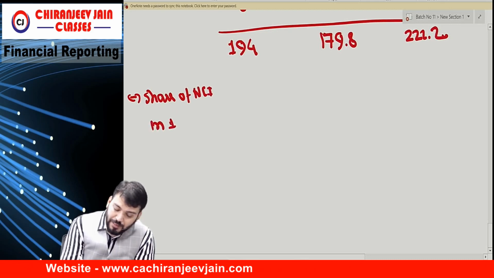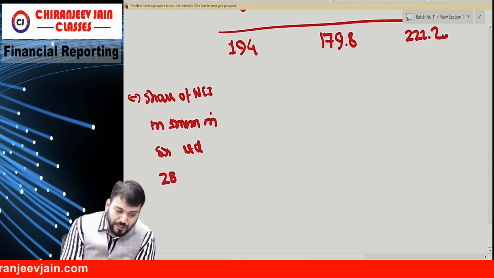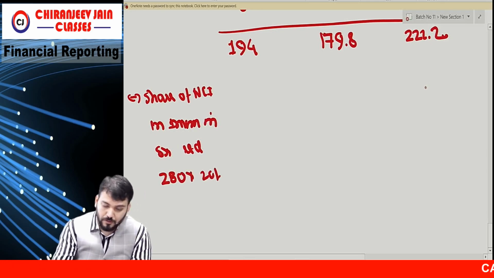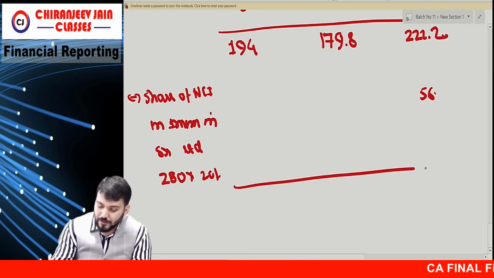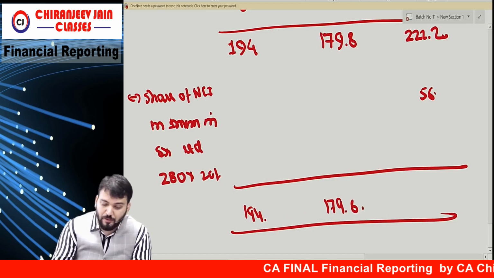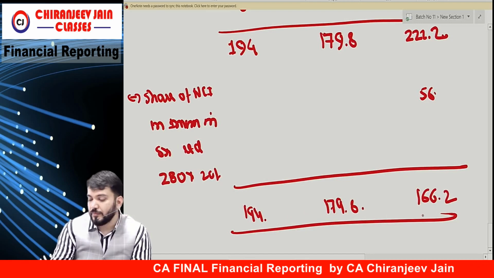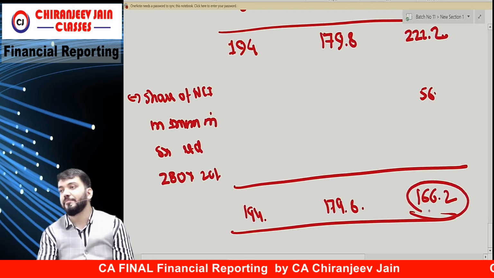in investment in SS limited. So it is 280 का 20%. How much? 56. How much is the answer? 194, 179.8, and this is what? 162. Now the balance will tell you.